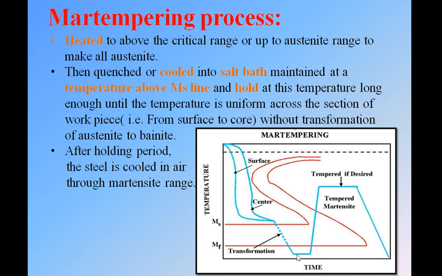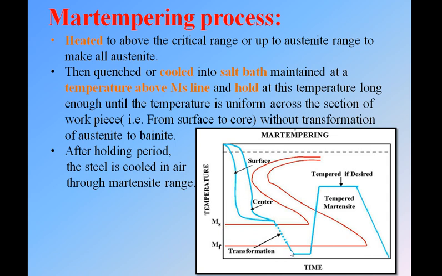This zone will be called as a martensite zone. See here, martensite start: when this curve crosses over this red line, our austenite will start to convert into martensite, and when this dotted line crosses this below red line, that austenite is totally converted into martensite, because this lower red line shows the martensite finish line, and this above line shows the martensite start line.